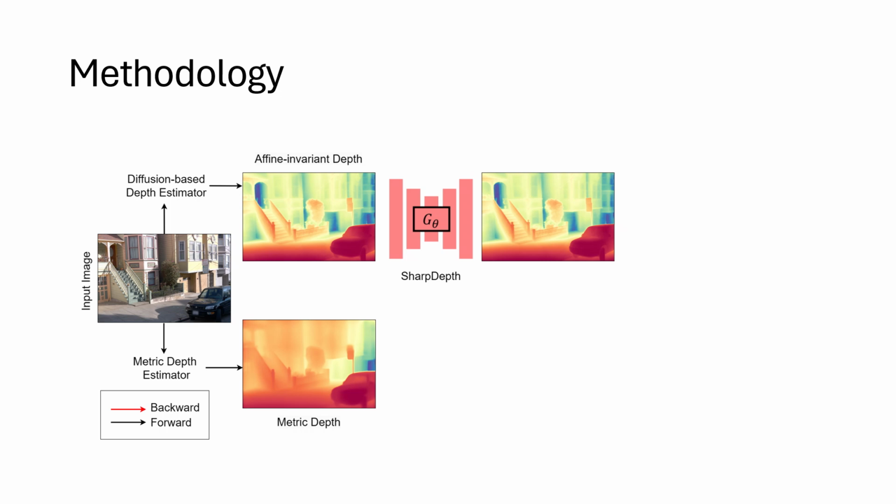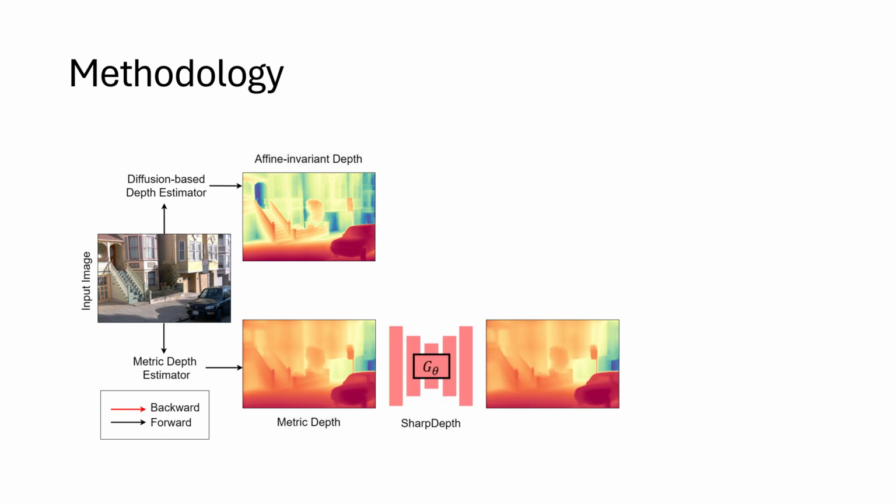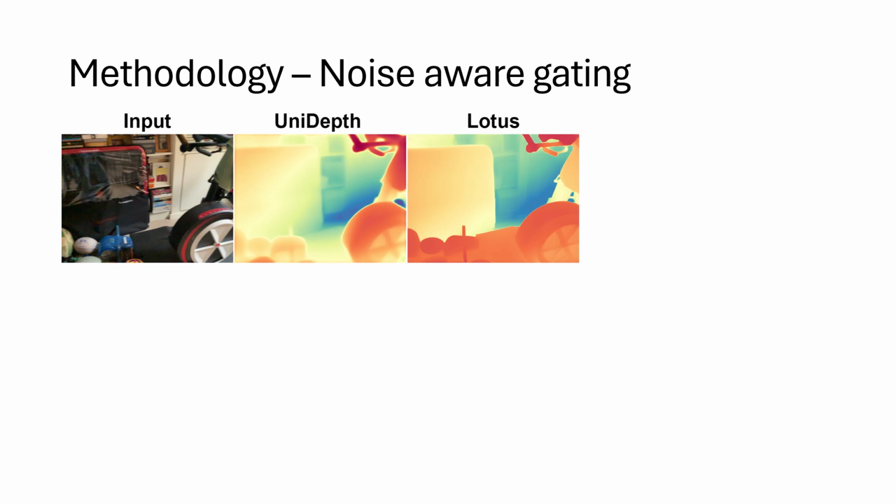To refine these outputs, we introduce a SharpDepth model. A naive solution might be to directly input one of the depth maps into the model. However, this leads to an ill-posed learning problem, where the model simply reproduces the input without learning meaningful refinement or fusion. Similar issues arise with other straightforward approaches. To address this, we propose a noise-aware gating mechanism that intelligently combines the two depth maps. Given the input image and two corresponding depth maps, we first align their values and compute a difference map.